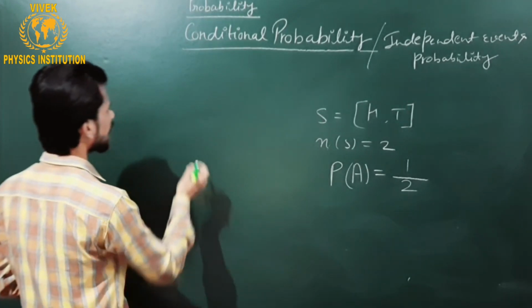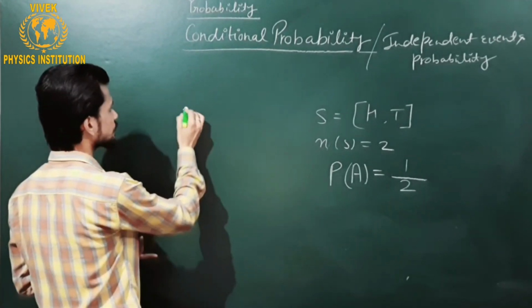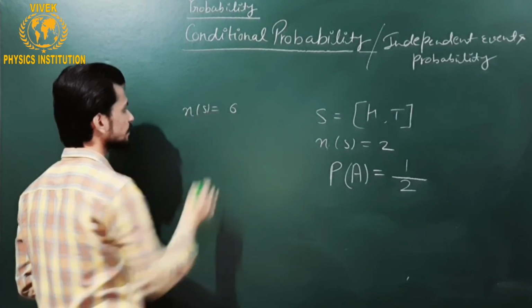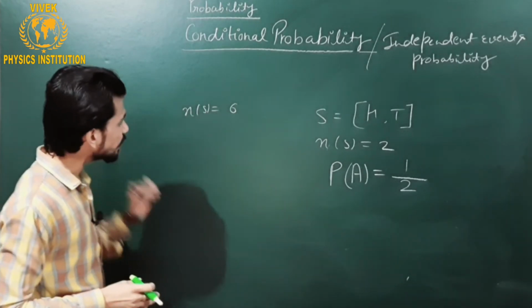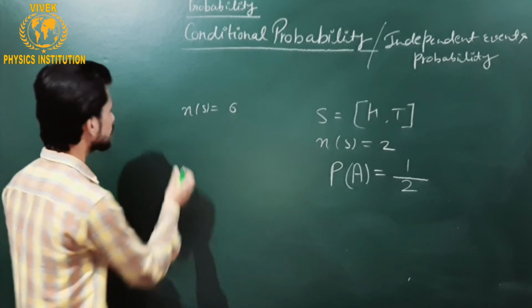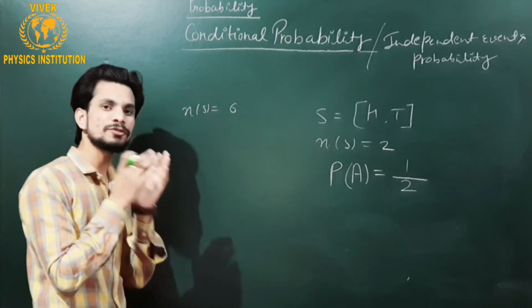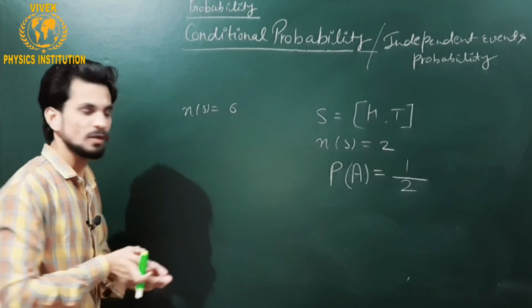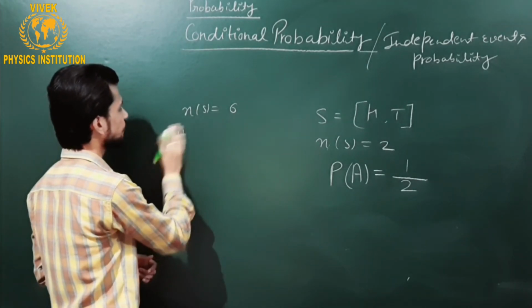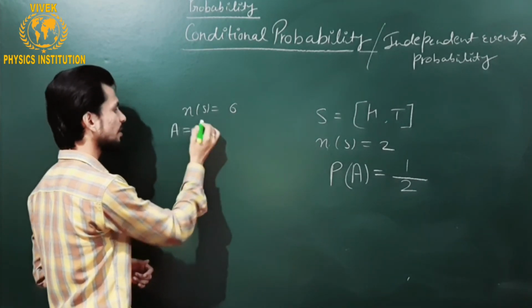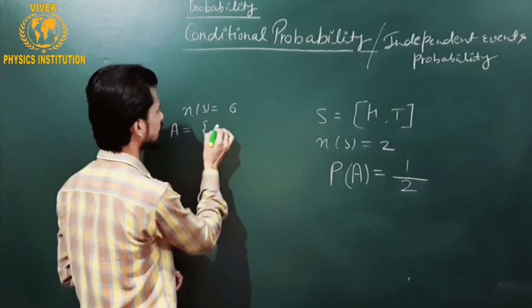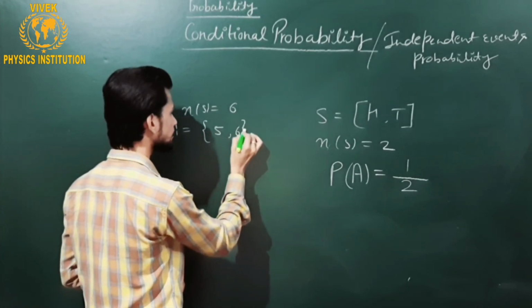Whenever we throw a die, the outcomes are 6, so the sample space has 6 outcomes. The question asks for a number greater than 4. Let's say that event is A, and the numbers greater than 4 are 5 and 6.